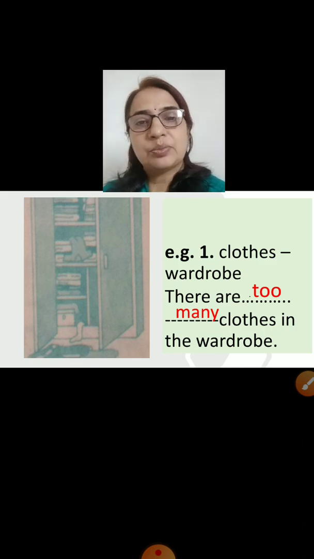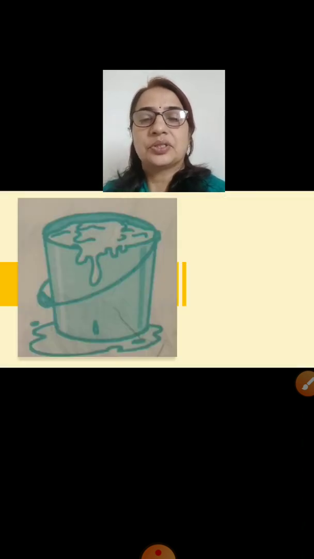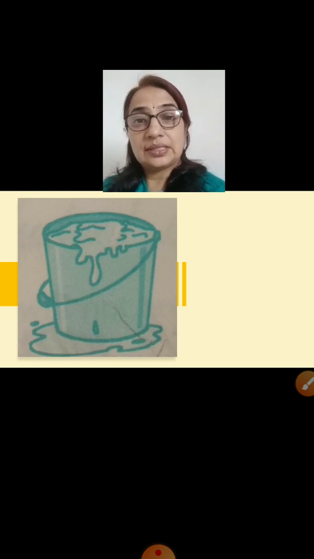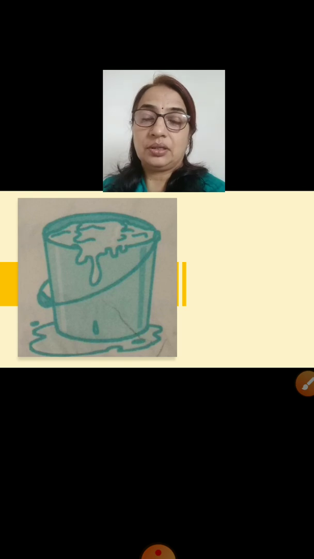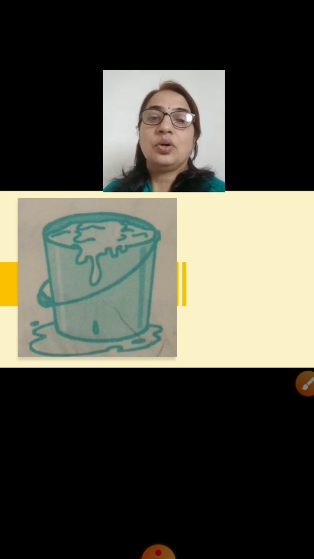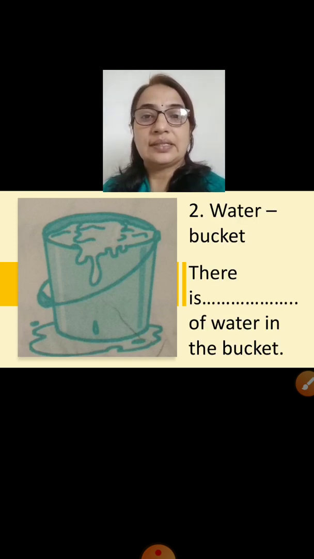Okay, let's move ahead and see the next picture. Observe the picture. This is the picture of a bucket, and see the water around the bucket. It means the bucket is overflowing. So let us see the clue words and the sentence.